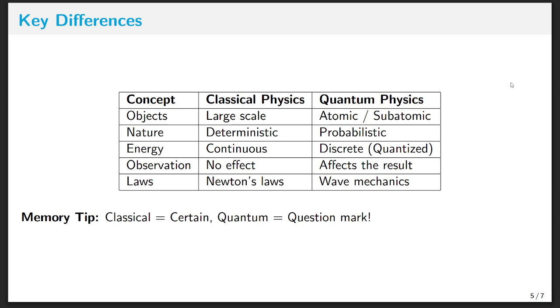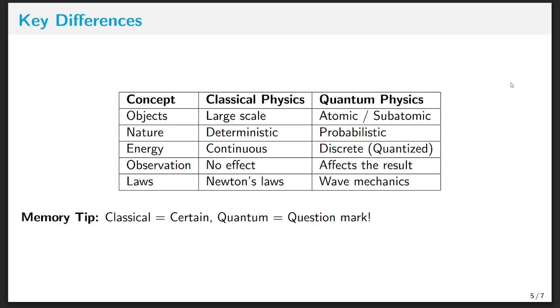Welcome to the strange but fascinating quantum world. Moving on to some key differences, let us quickly summarize. Classical physics works for big objects, as I said earlier. Quantum physics works for small particles. What are those particles? Atoms, photons, electrons, etc.